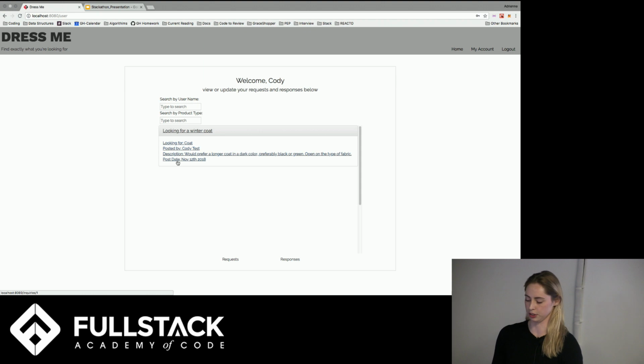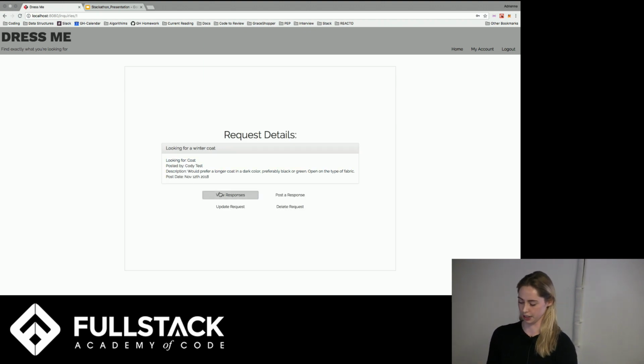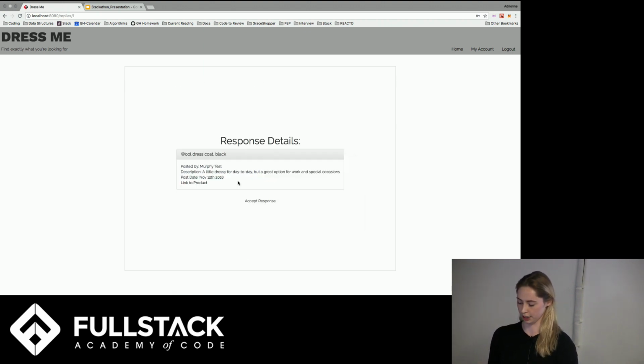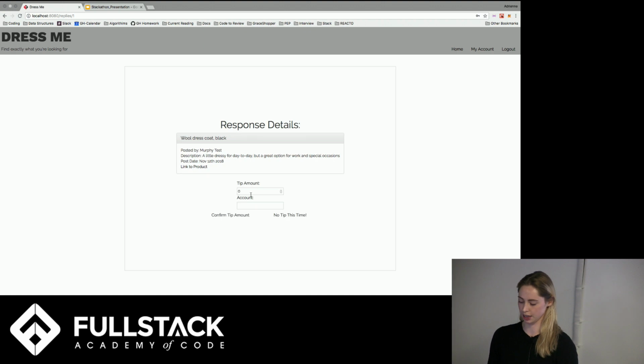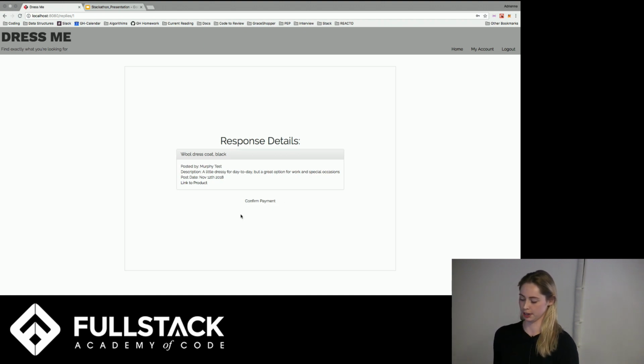and revert back to account 2 so that the app knows who the actual user is. I was looking for a winter coat. Let me look at my responses. This looks great. Thanks, Murphy. I'm going to accept the response. I think you did a great job, and so that we can actually see the money going through the transaction, I'm going to send $500. That was awesome, to this account. So I'm going to confirm the tip amount.